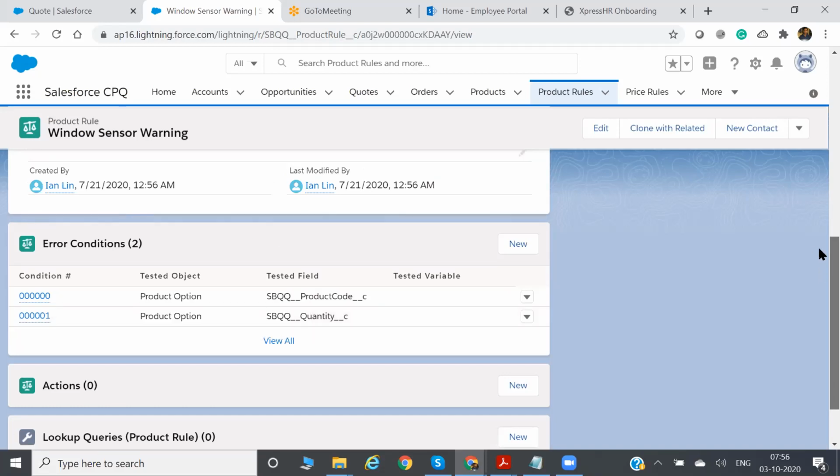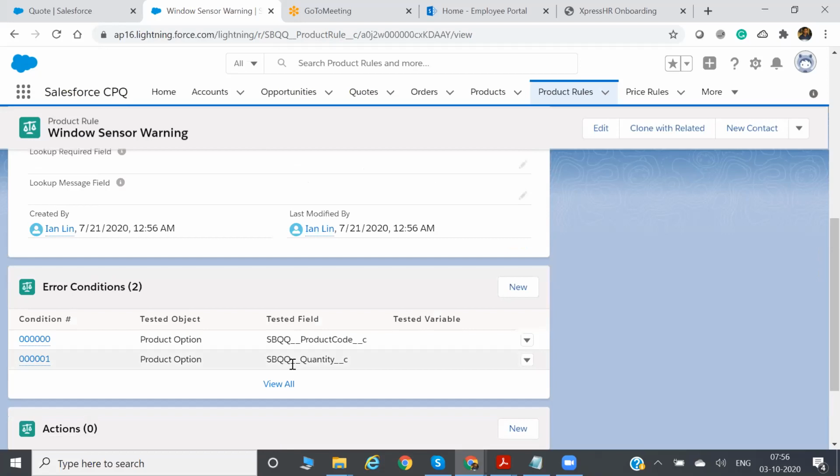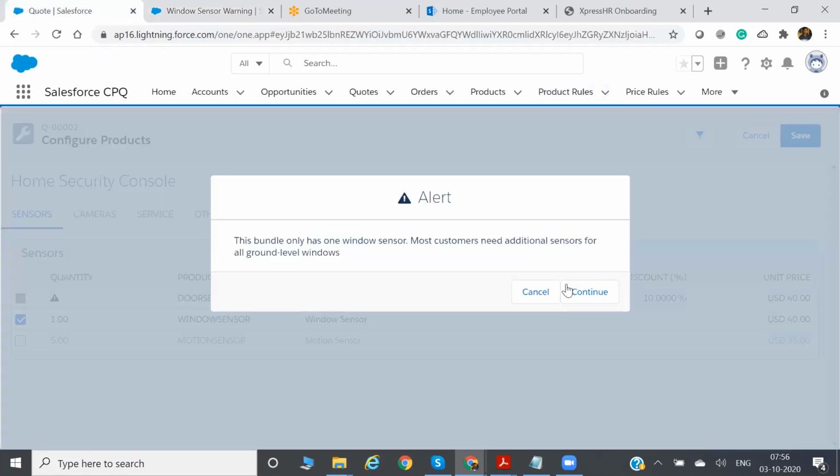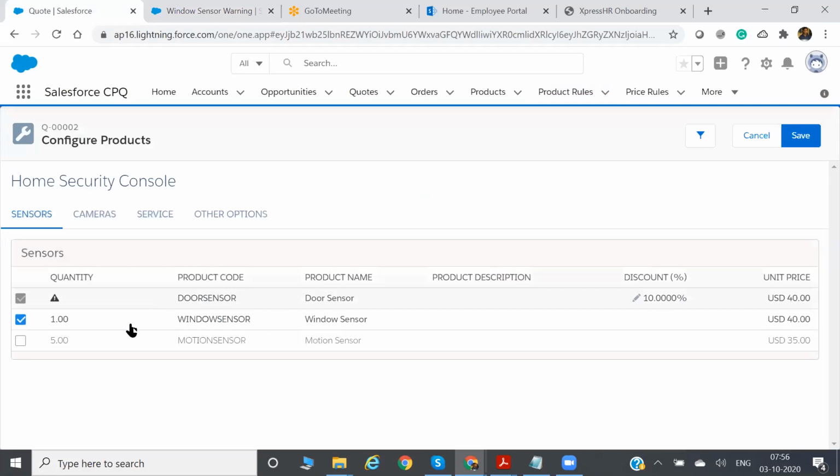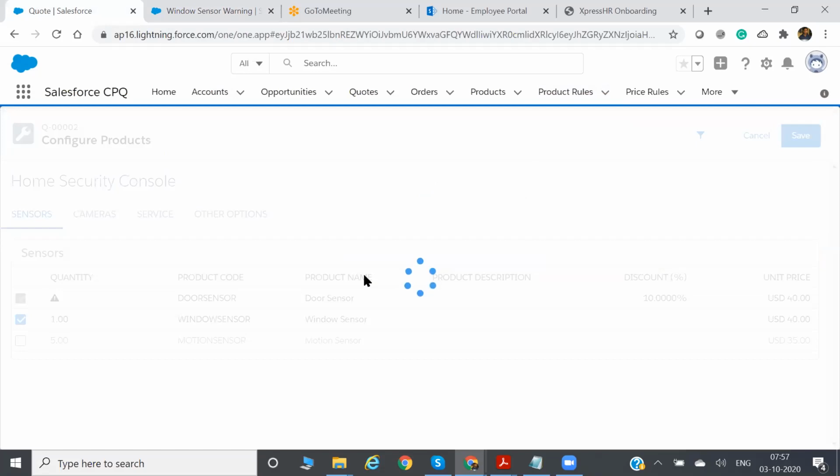What is the second condition? Second condition is if the quantity is equal to 1, right? So let me go back again. First message is like, see, condition is a message, and your Windows sensor, I have given the quantity as 1. So whenever a sales rep sells one quantity of Windows sensor in this home security bundle, that time it should display the message, error message.